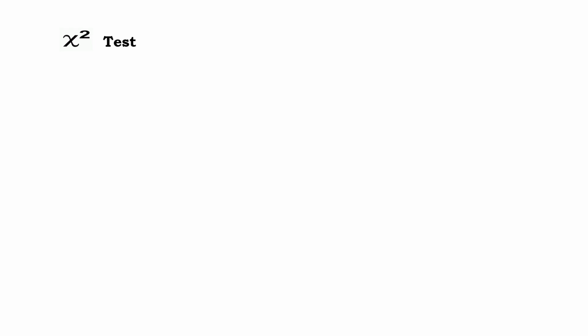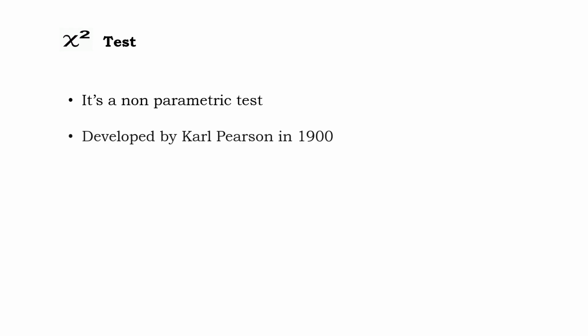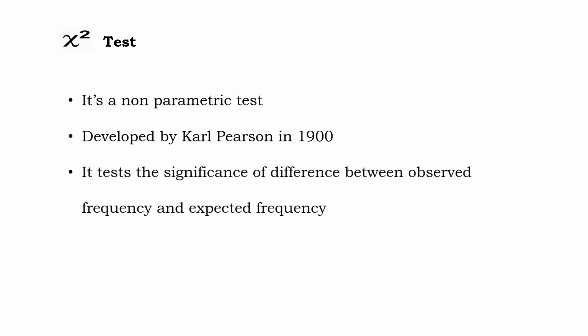Moving on, now we come to the chi-square test. We know that chi-square is a non-parametric test which does not make any assumptions about the population, and this test was developed by Karl Pearson in 1900. It tests the significance of the difference between observed frequency and expected frequency.